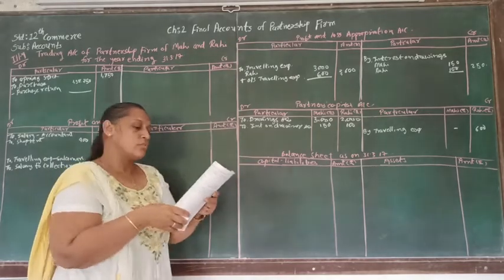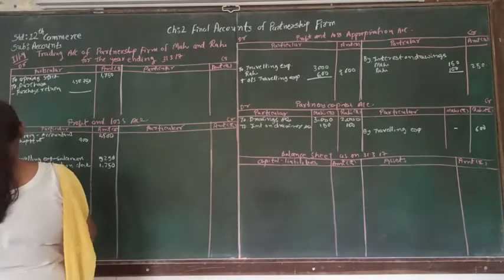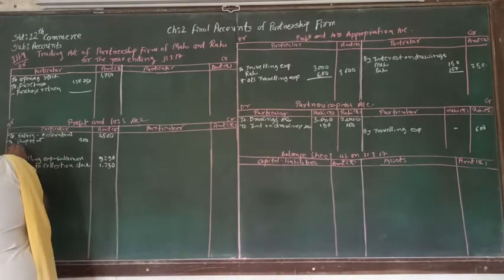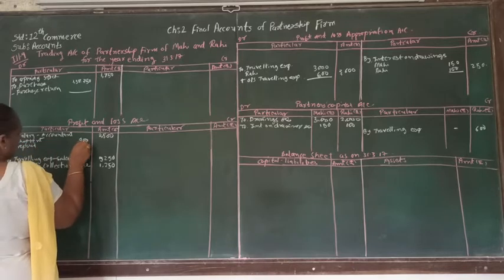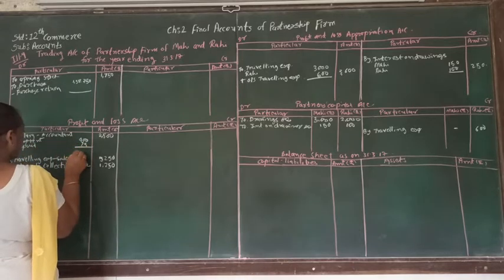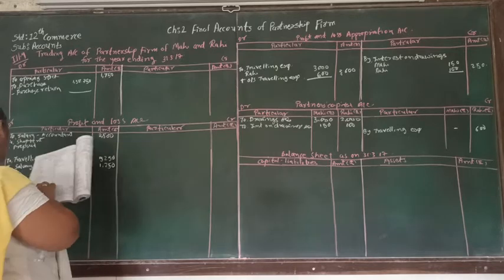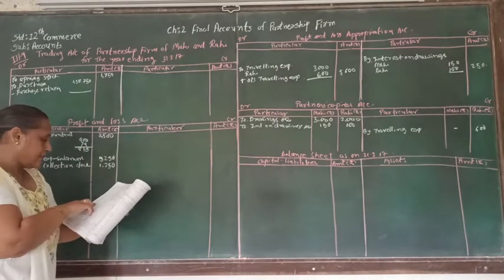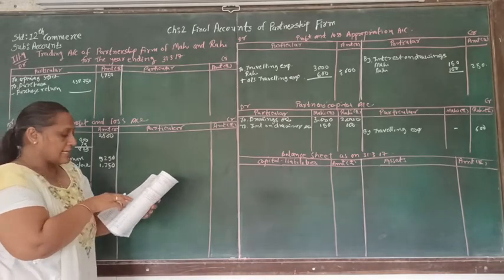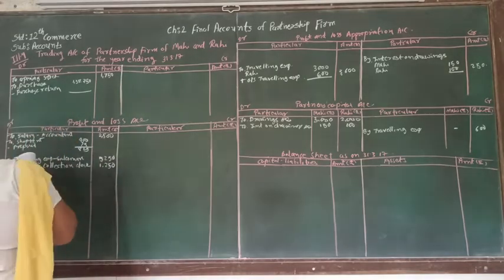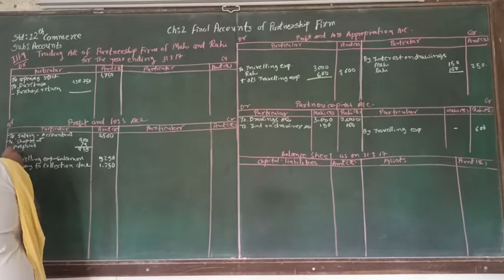So we are going to deduct prepaid insurance: minus prepaid 75, so that will be 825. And here we can see the prepaid insurance for the last year. So we are going to add plus prepaid of last year.